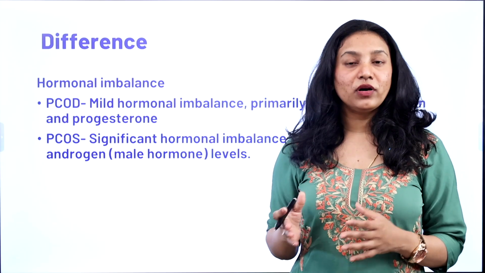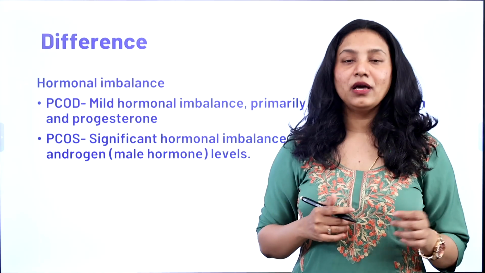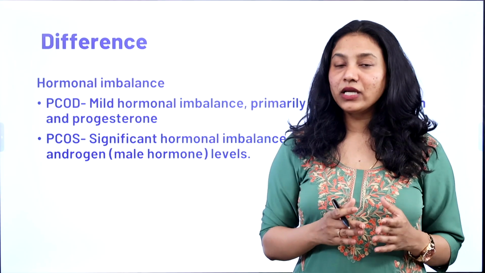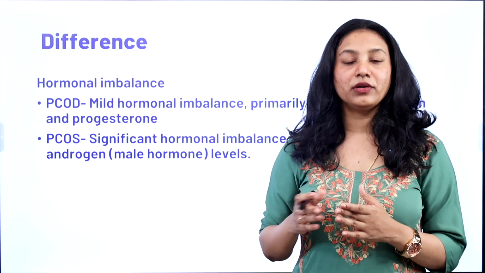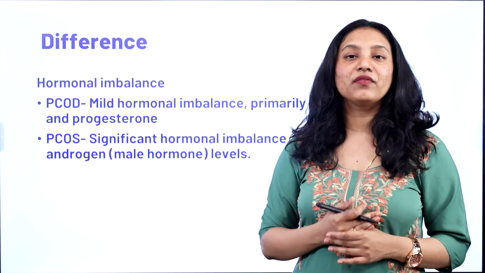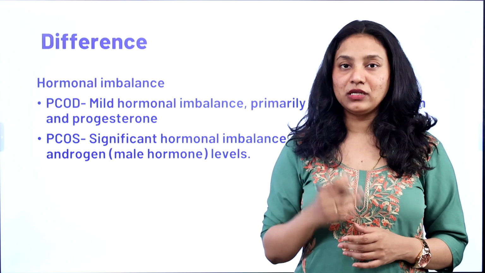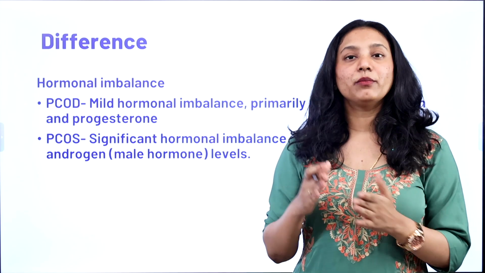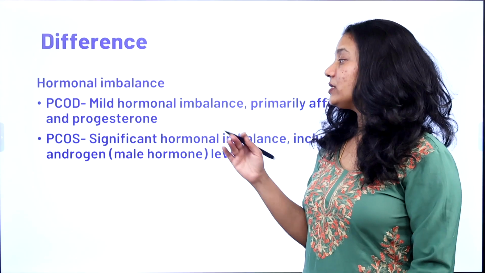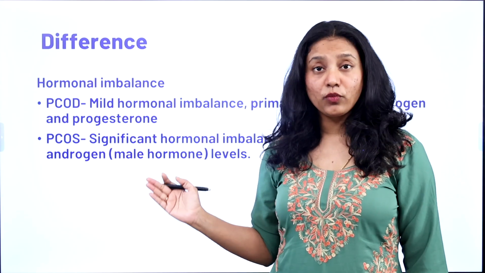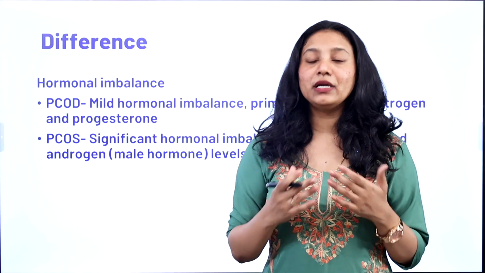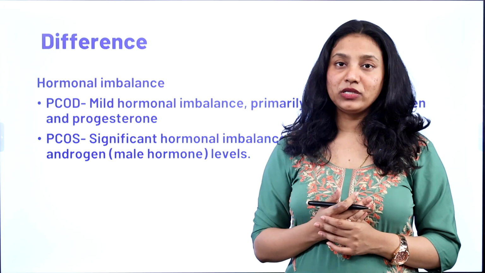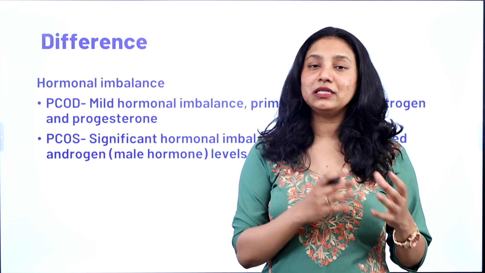Now let us have a little recap of what we did in part 1. As you know, PCOD refers to polycystic ovarian disease. A disease is something very particular to a certain organ, right? In PCOD, we have immature follicles which form smaller cysts, and the number and size of the cysts in PCOD is much less compared to PCOS. So what is PCOS? PCOS is polycystic ovarian syndrome. When we use the word syndrome, it means it affects more than one organ. Many organs are affected in PCOS, and we will get to know about them in detail as we go further in the video.